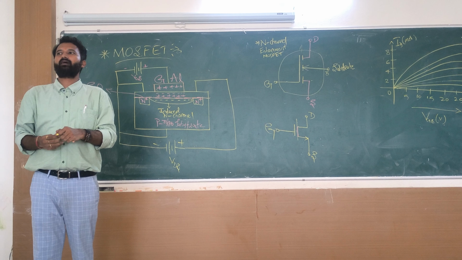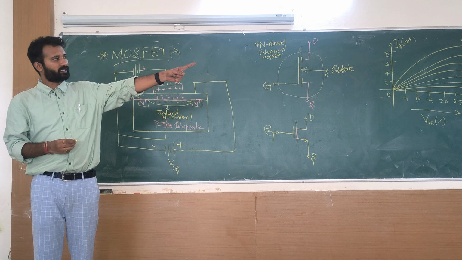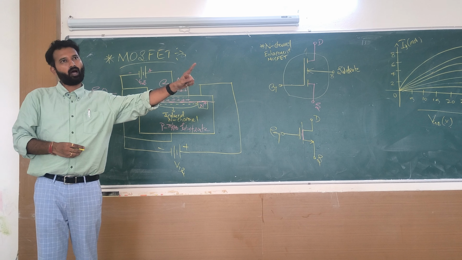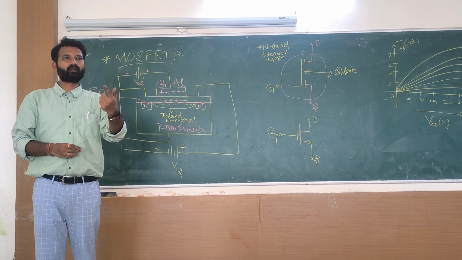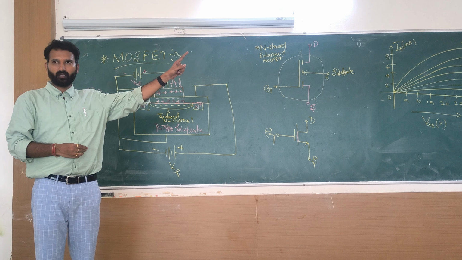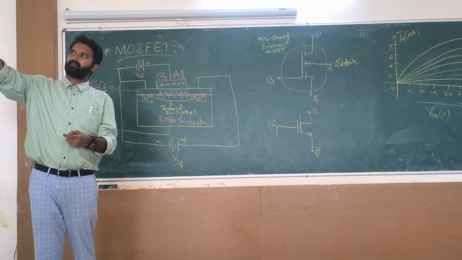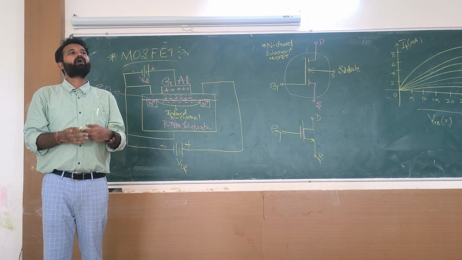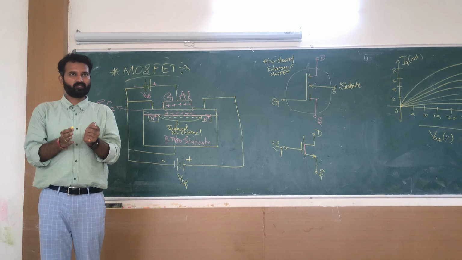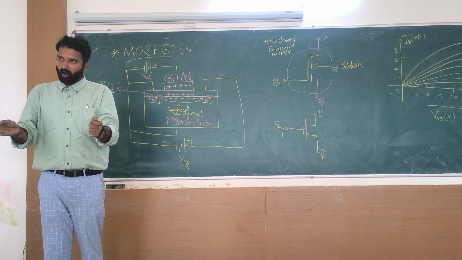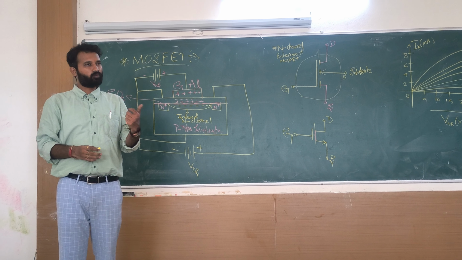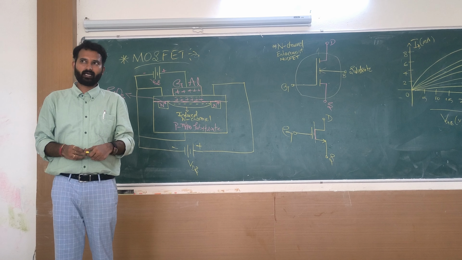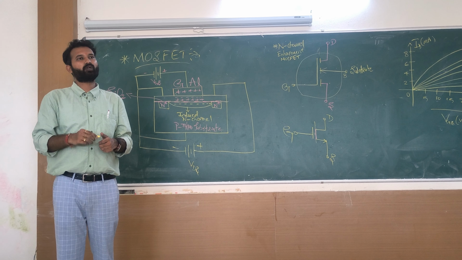And this MOSFET is specially used for switching purposes. What do you mean by switch? What is the work of a switch? On, off, on, off. Generally, if you turn it on, the fan will run, and the tube light will come on and give you light. But practically, on means giving a path, off means blocking the path. So MOSFETs are used especially as switches, and they are also used for amplification purposes.